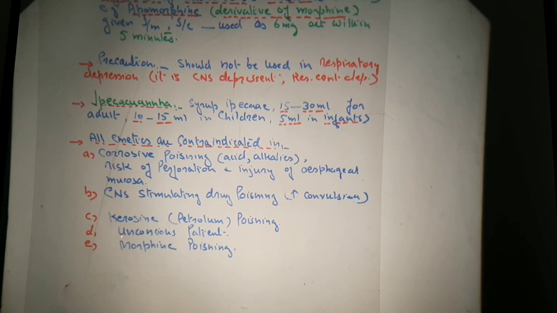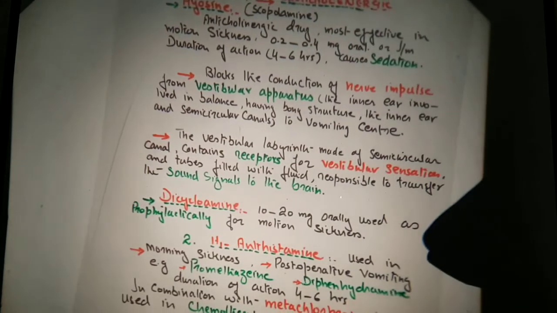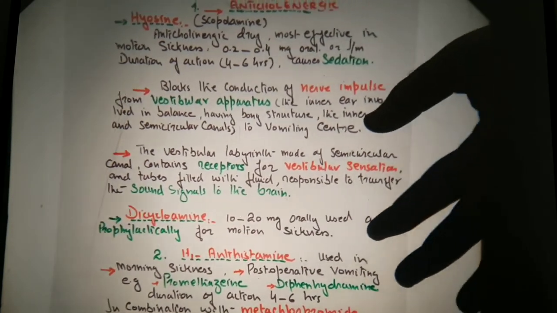Now morphine poisoning is also another contraindication for emetics. So these are the contraindicated conditions in which we cannot give emetics.